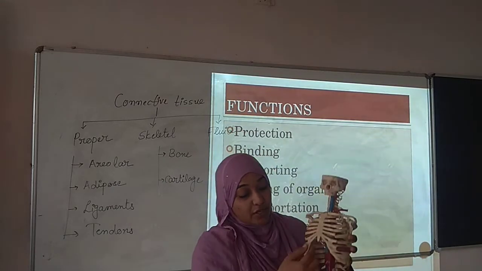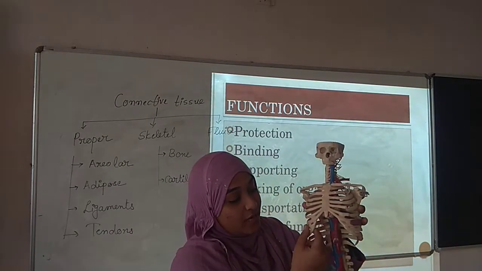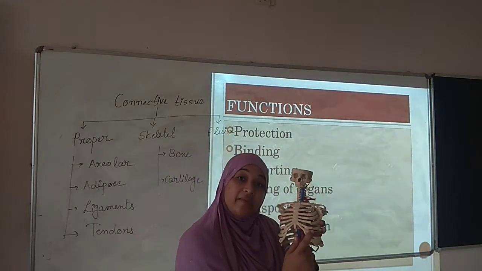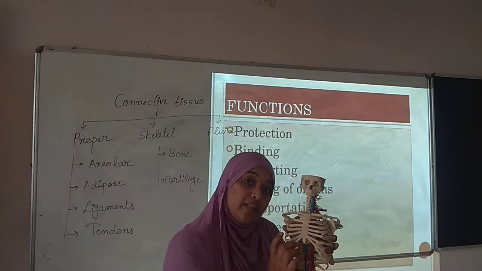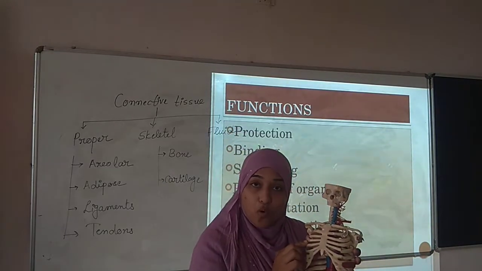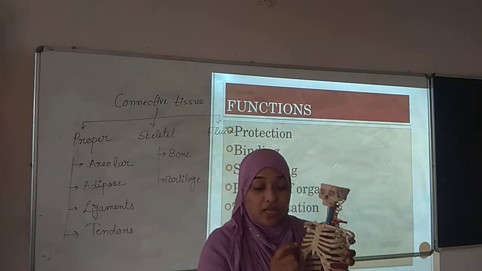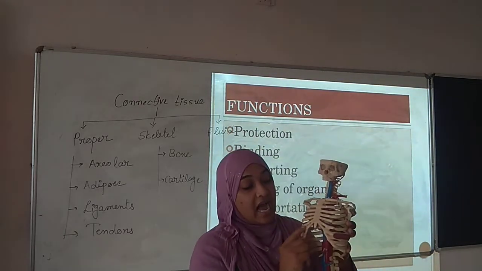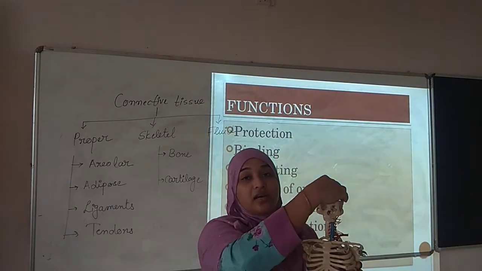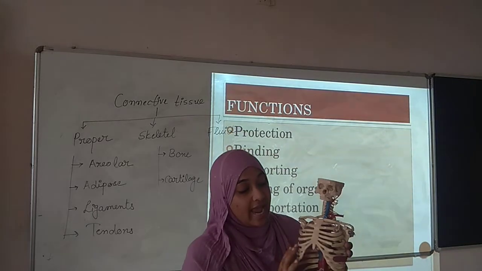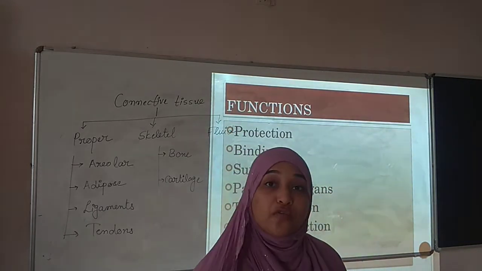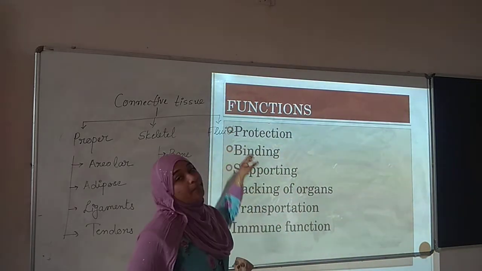This heart is covered with the rib cage, and the rib cage is made up of bone, and bone is a type of connective tissue. So you get the idea of how connective tissue gives protection. Here the skull is present. The skull covers the brain and the rib cage covers the heart and lungs of our body. So the first function, protection, is clear to you.